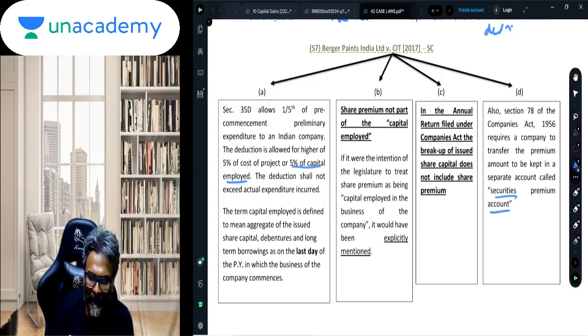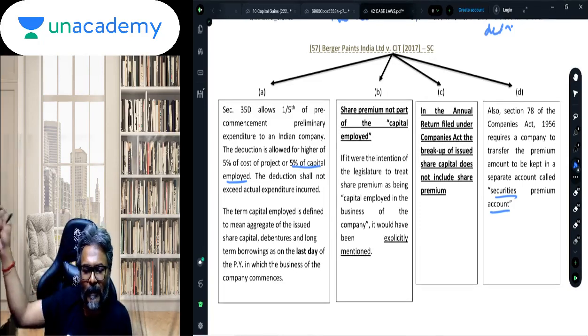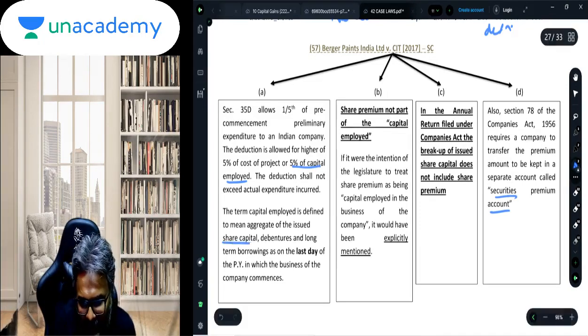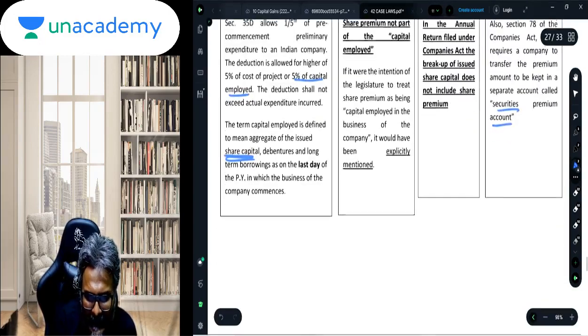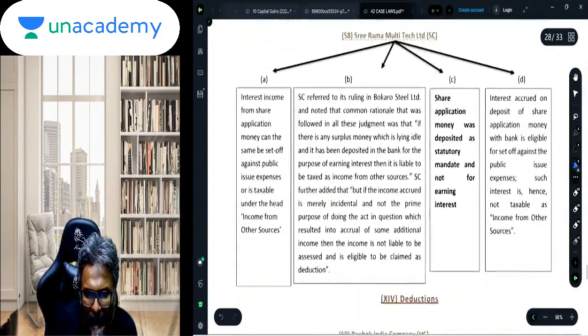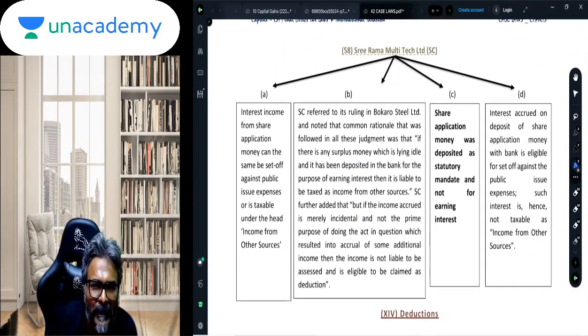So here the last point that comes into picture is whether the capital employed, in this case the share capital, includes the share premium, and the answer is no. Berger Paints, that's it, nothing more is required.